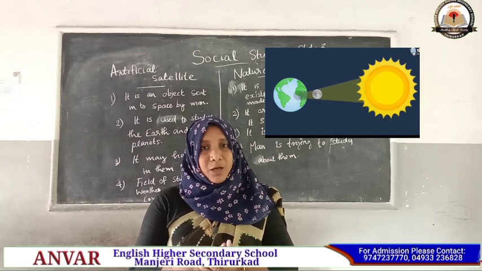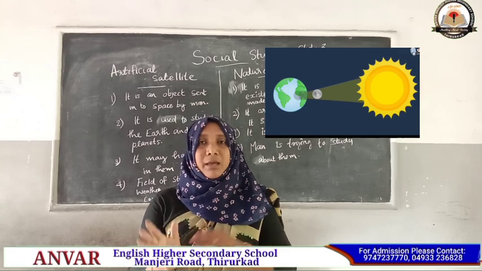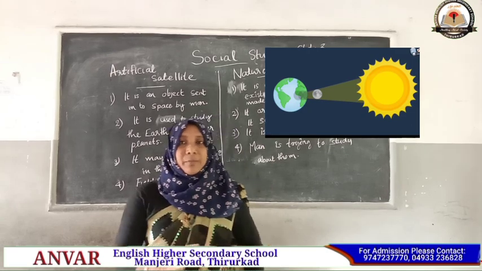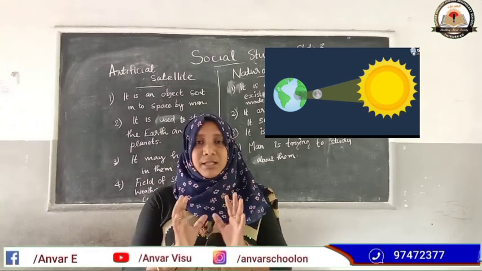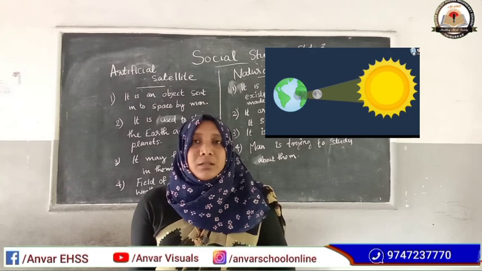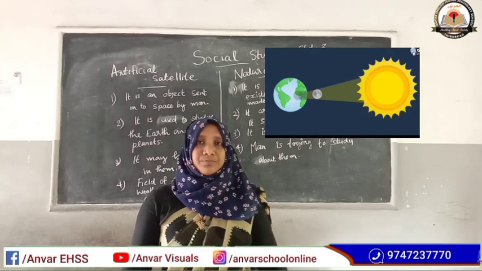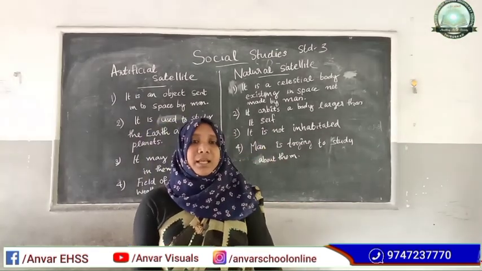Eclipse. At that time we cannot see light. It's a dark time.